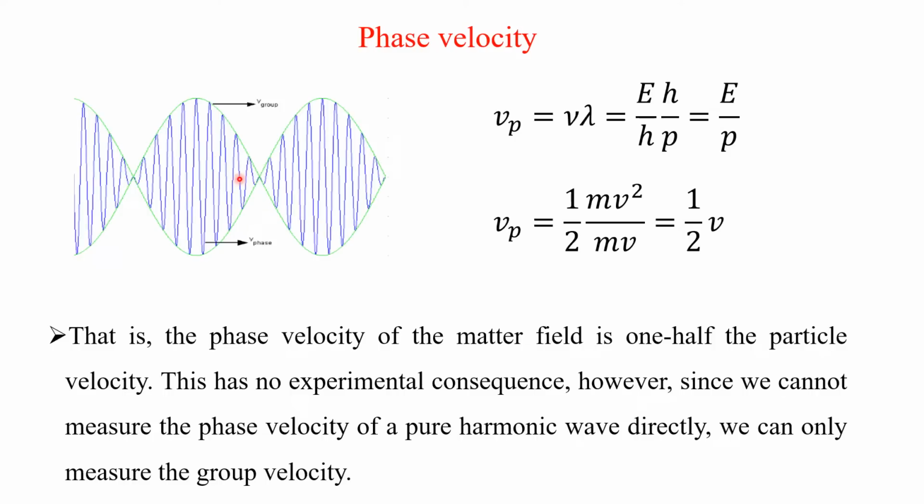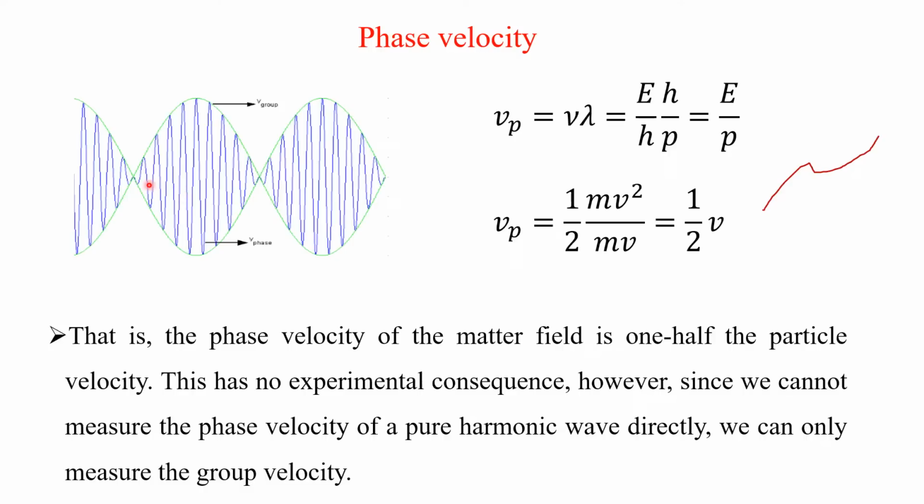This we have seen in detail in my lecture on Fourier synthesis and analysis. By adding sinusoidal waves, you can construct a square wave, rectangular wave, sawtooth wave, triangular wave, even some random function like this.